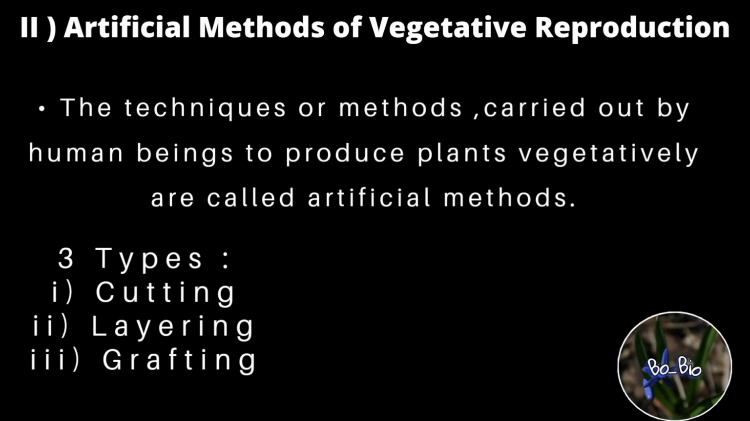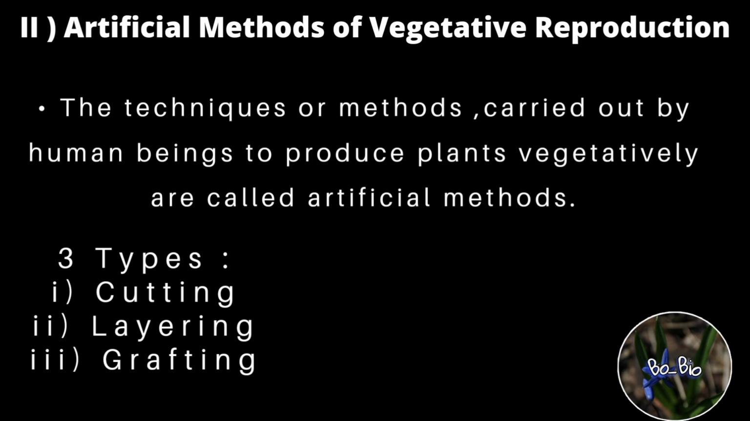Next, we'll be discussing the artificial method of vegetative reproduction. Here, vegetative reproduction is naturally difficult in some of the plants, and it is done by using special techniques. So, we can say that it is a method where the techniques are carried out by human beings to produce plants vegetatively. That's why it is called the artificial method. The artificial method of vegetative reproduction can be of three different types, known as cutting, layering, and grafting.